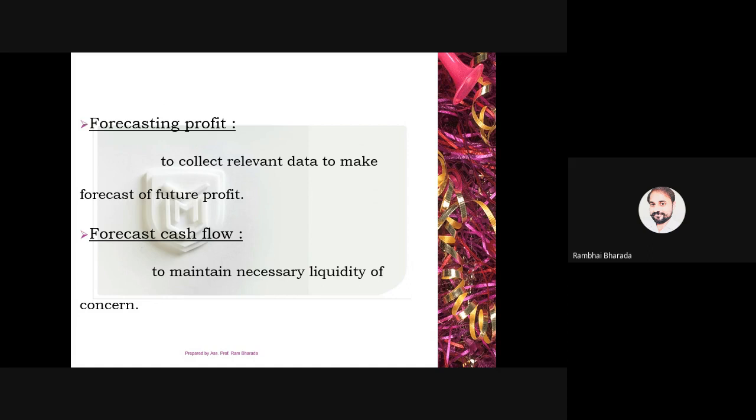And the last two roles are forecasting the profit and forecasting the cash flows. Here, forecasting means estimating the future profit and future cash inflows. Based on the past data, based on the relevant data, the finance manager decides future sales, future profit, or estimates future cash inflows. So it is a role of the finance manager.